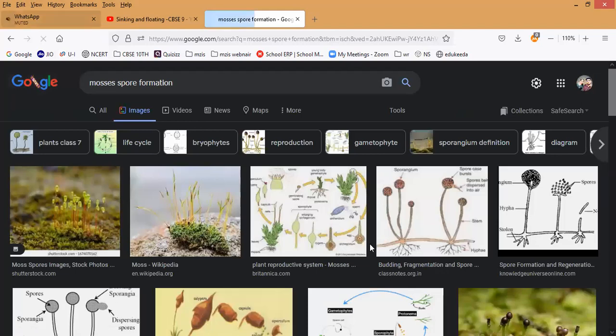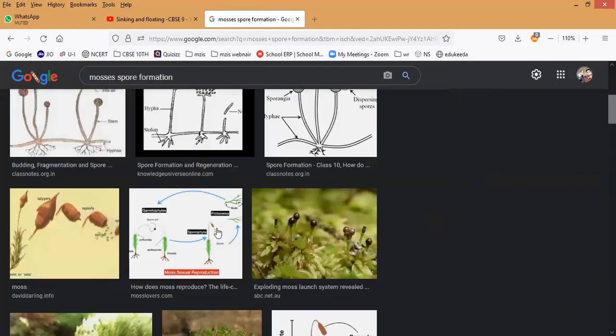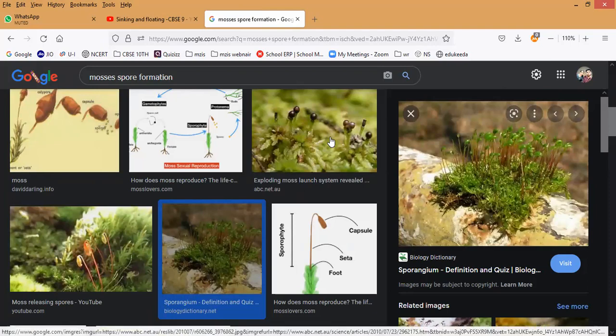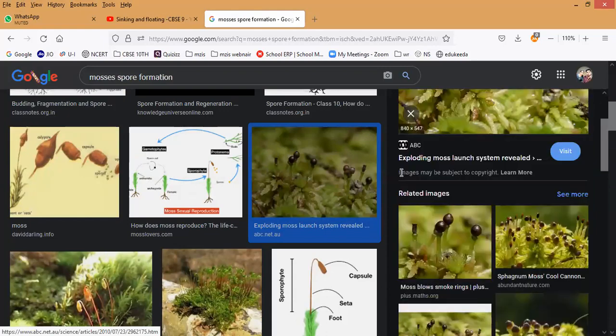So this is the mosses plants, which grow even in normal conditions. Somewhere we can see them under trees and dead trees, where they used to grow. This is what we used to call spore formation. Have you seen it? A black-colored thing is growing. These are called multicellular organisms.